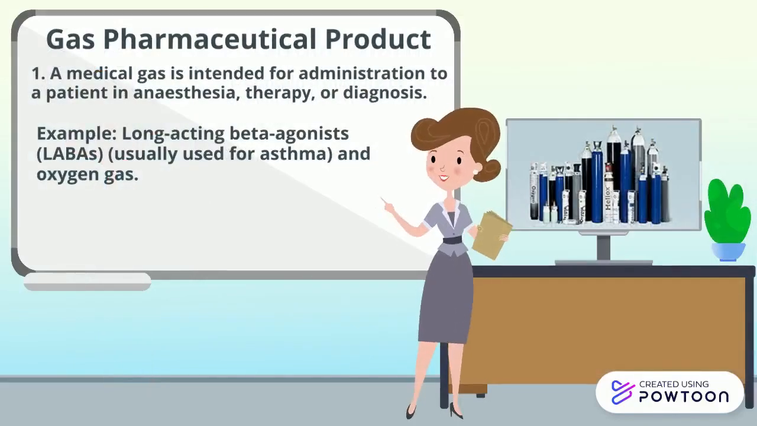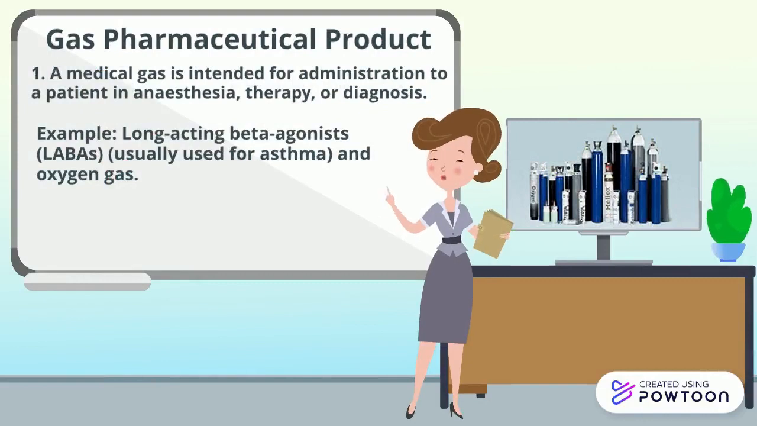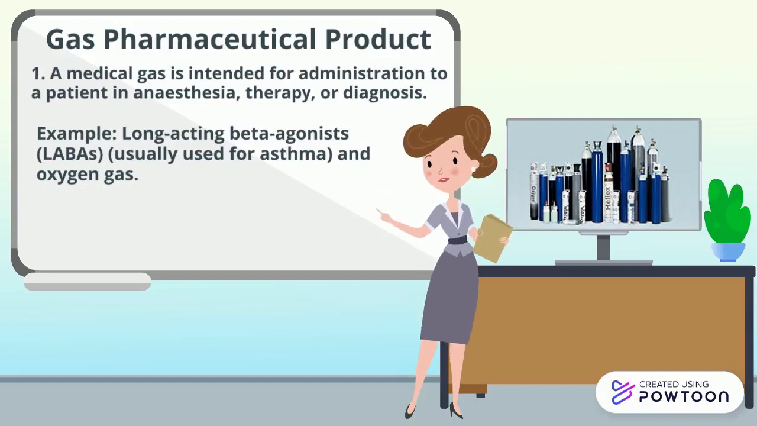Gas pharmaceutical product: a medical gas is intended for administration to a patient in anesthesia, therapy, or diagnosis. Examples are long-acting beta agonist and oxygen gas.